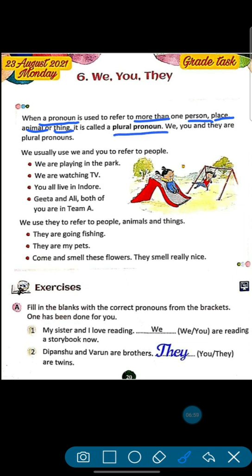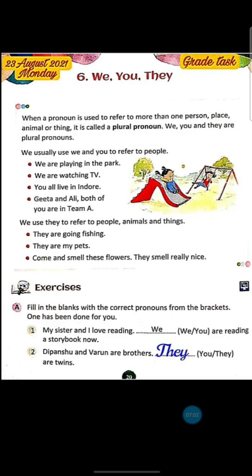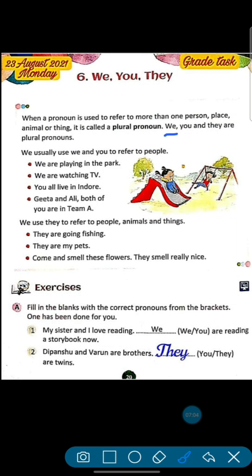Okay, listen carefully again. We, you and they are plural pronouns. We, you and they, these three are plural pronouns.